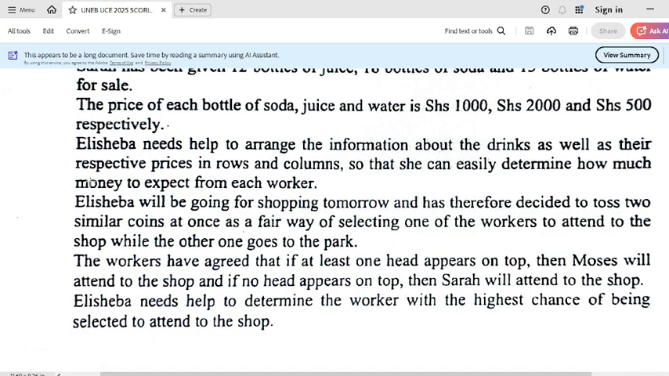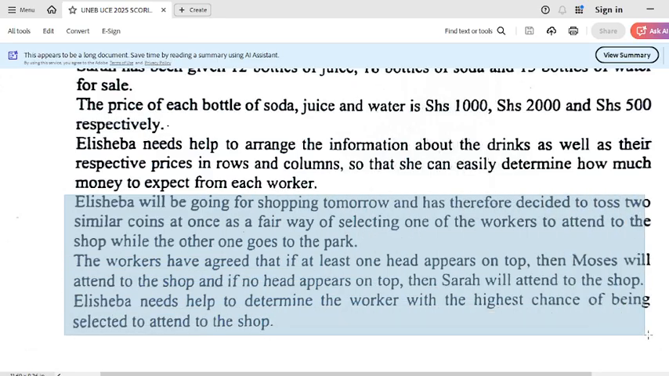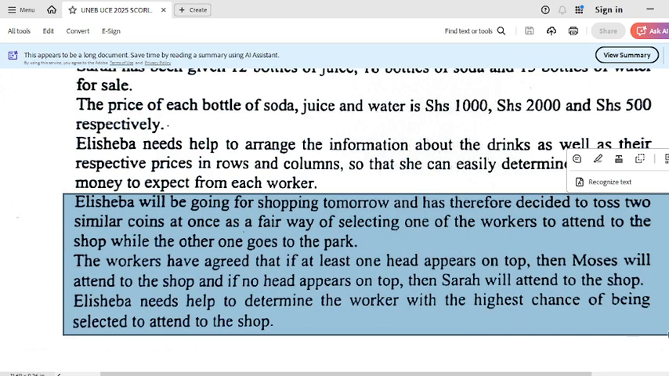Let us read this together. It says, Elisheba will be going for shopping tomorrow, and he has therefore decided to toss two similar coins at once, as a fair way of selecting one of the workers to attend to the shop, while the other one goes to the park. The workers have agreed that if at least one head appears on top, then Moses will attend to the shop. And if no head appears on top, then Sarah will attend to the shop. Elisheba needs help to determine the worker with the highest chance of being selected.